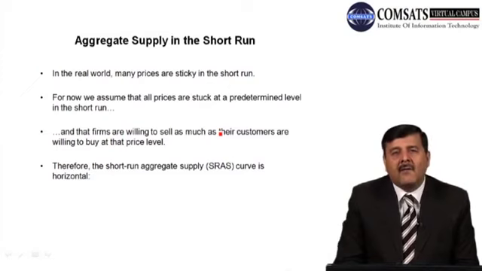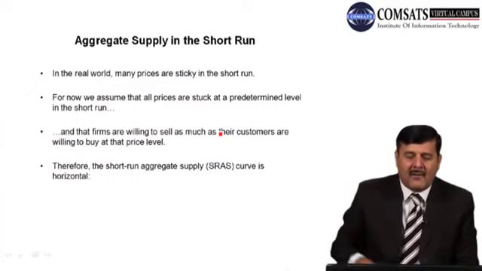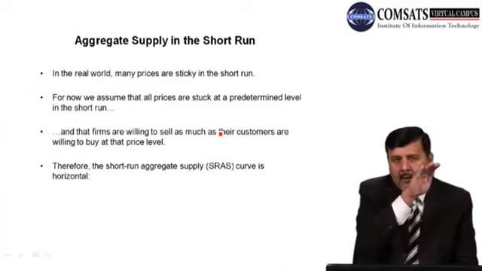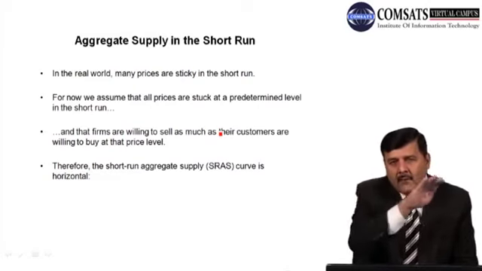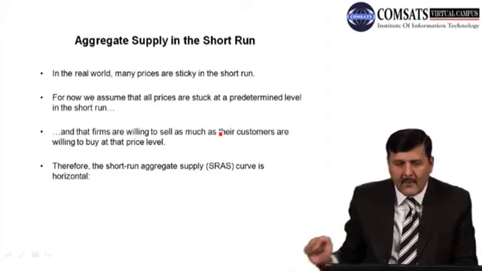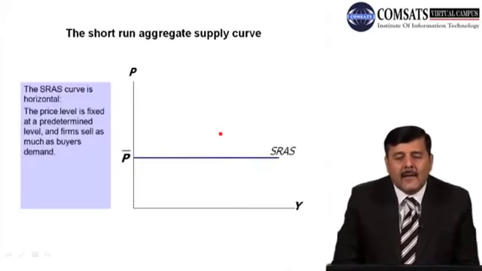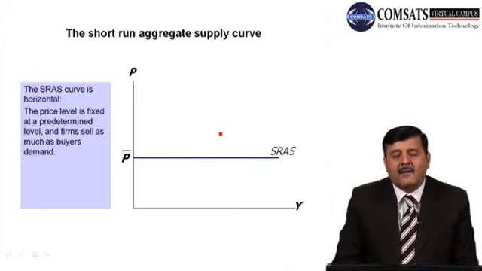Whenever there is economic fluctuation, this will bring a change in demand or output level in the economy, not the price level. So we can say that in the short run, the aggregate supply curve is horizontal. We can see the short run aggregate supply curve, which is horizontal, in this diagram.